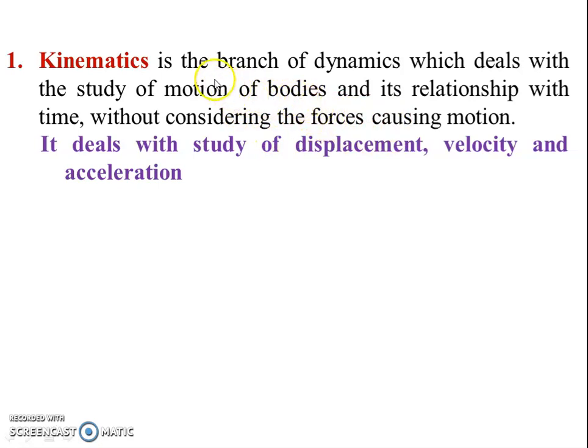Kinematics deals with the study of displacement, velocity and acceleration. All these things are related to motion, and change in motion with time. That's why it deals with the study of motion of bodies and their relation with time, without considering the force system.